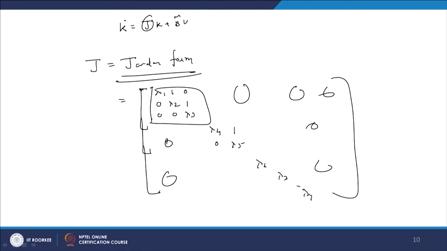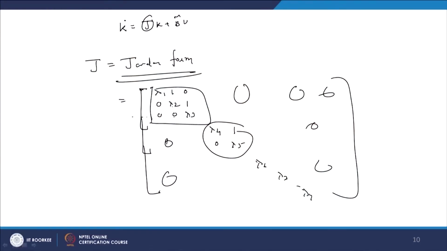Here these are diagonal elements lambda 1, lambda 2, lambda 3, lambda 4, lambda 5, 6, and these are the Jordan blocks. And the main thing is how to check the controllability in this case. In that case we have to see the end of the Jordan blocks. Let us say this is the end of the Jordan block.